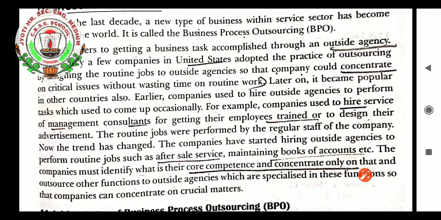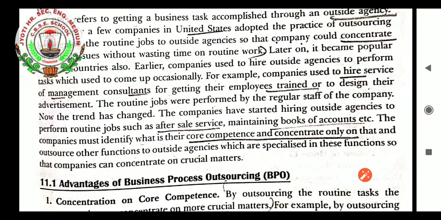If you purchase a product of any company and you have some problem related to that product, they give you some numbers. Those are call center numbers. If you dial that number, many options will be asked, and according to your complaint you will dial the number, and the person will pick up the phone and respond to you. That service is known as BPO, where the company is not solving your problem itself, but has handed over the task to some other person who does the same thing the company would do. That is known as business process outsourcing.